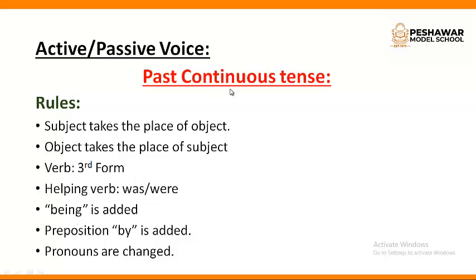If there is continuous, then we are going to use being, B-E-I-N-G. Continuous are those verbs which end at ing, thinking, writing, reading, etc. If these are used, then we are going to use being in passive voice. Preposition by is added, and again pronouns are changed.